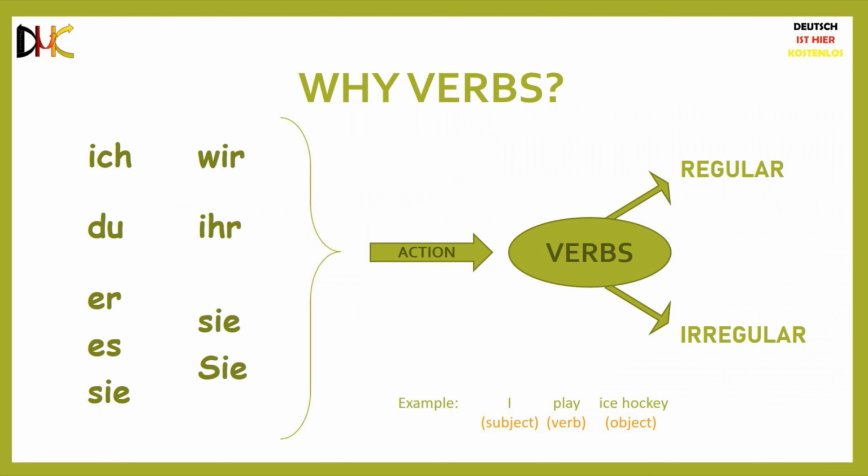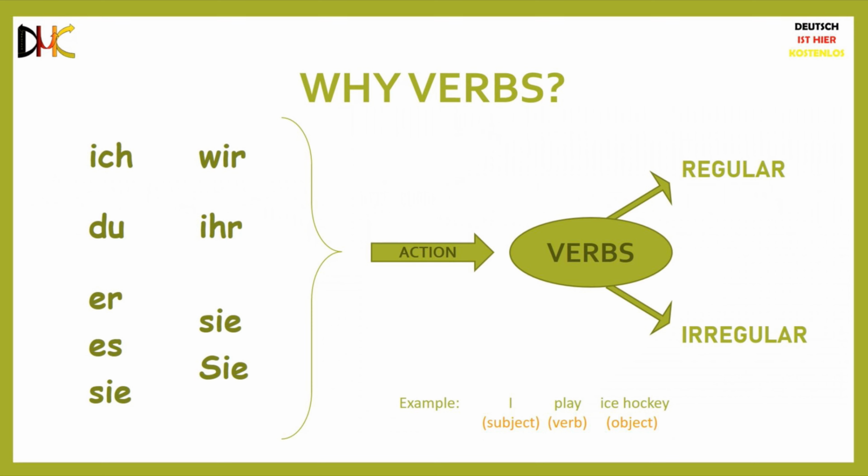These personal pronouns are usually the subject of a sentence, which is why they may also be referred to as subject pronouns. The words used to describe the action performed by a subject are called verbs. For example, I play ice hockey. Here, I is the subject of the sentence. Play is the verb that describes the action that the subject is performing. Ice hockey, being the receiving end of the verb, is the object. Verbs are of 2 types, regular and irregular.